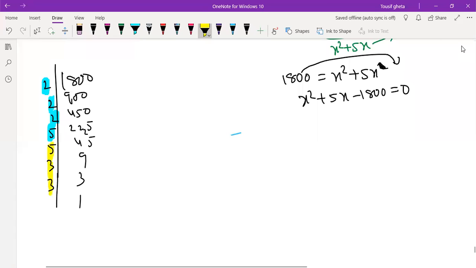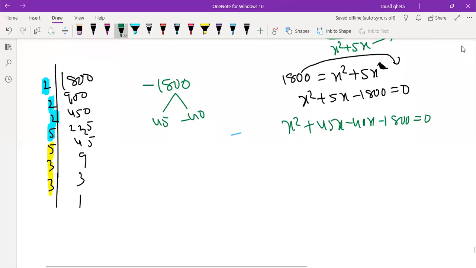Very good, we got it. We needed a minus 1800. We can write what? 40 and 45. So 45 and minus 40. x square plus 45x minus 40x minus 1800 equals 0. x common, x plus 45, minus 40 common, x plus 45.